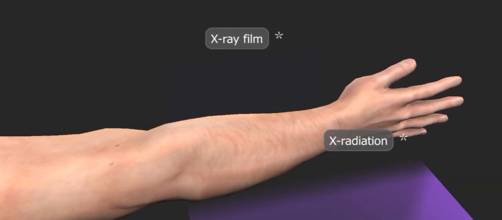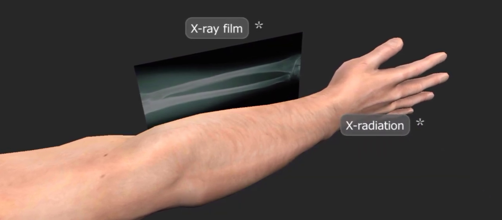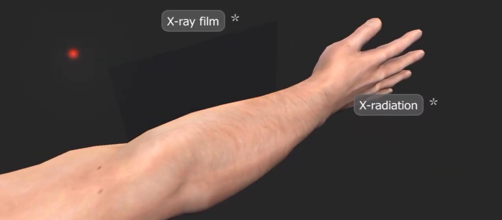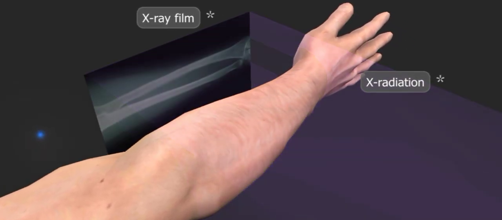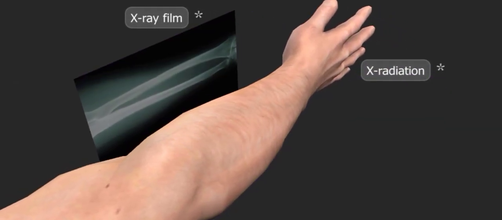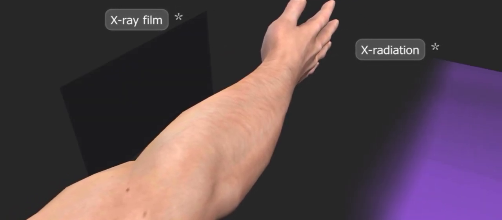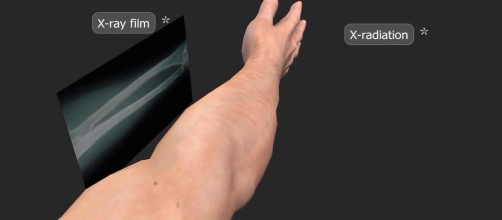Like visible light, X-radiation is a form of electromagnetic radiation. Its wavelength, however, is much shorter. Some of the tissues in the human body are transparent for X-rays, while others, bone tissue for example, absorb X-radiation. This phenomenon makes it possible to create images of the internal structure of the body with X-ray machines.